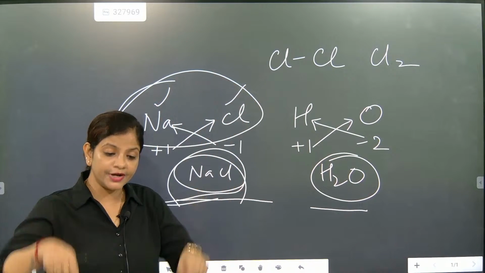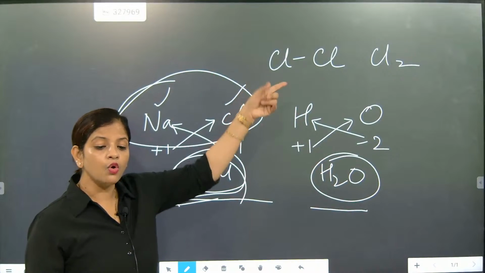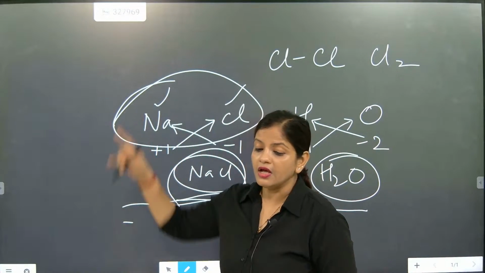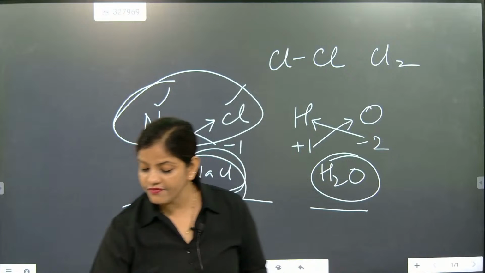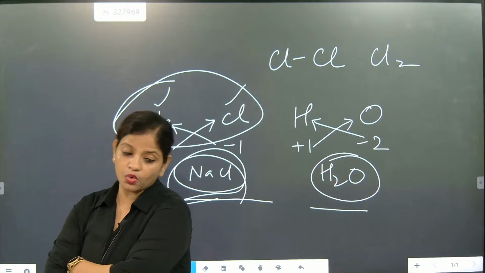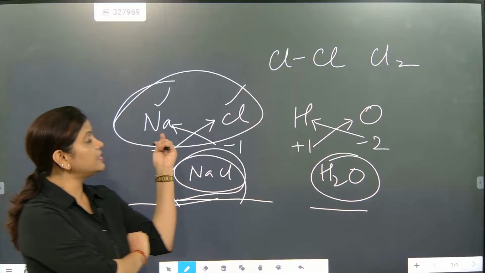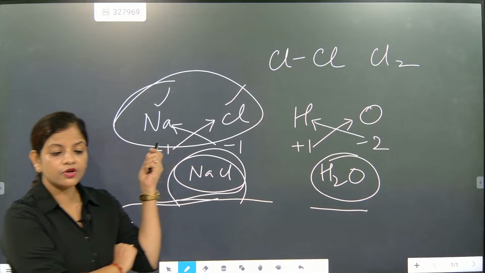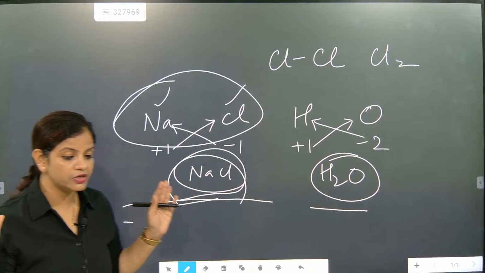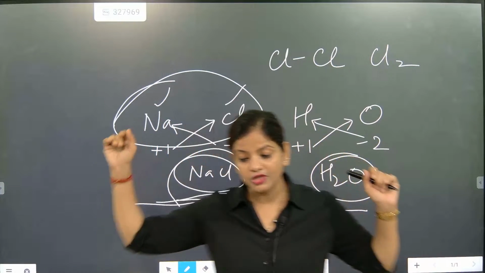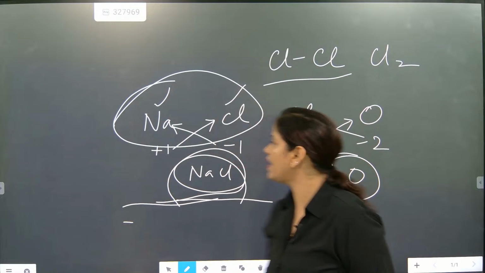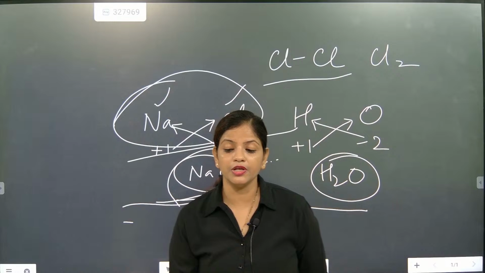Two different is hetero, same is homo. Homo means coming from the same family, the same element. So here these two chlorine atoms are coming from the same family, so it is called a homogeneous diatomic molecule. But this one is a heterogeneous diatomic molecule because one is nitrogen and one is chlorine. I hope you have understood this. So this is chlorine, a homogeneous diatomic molecule, and this is a heterogeneous diatomic molecule.